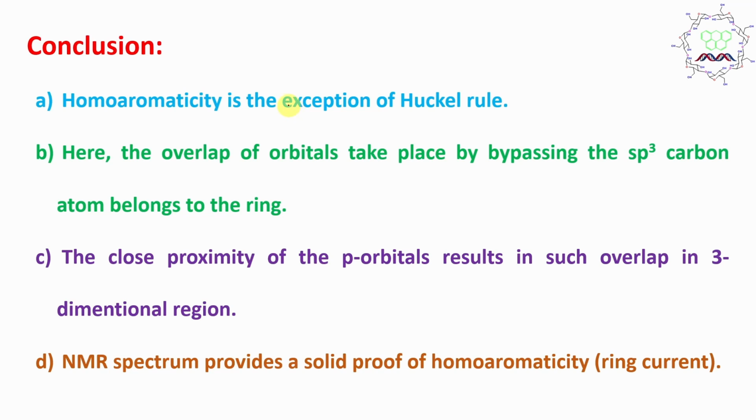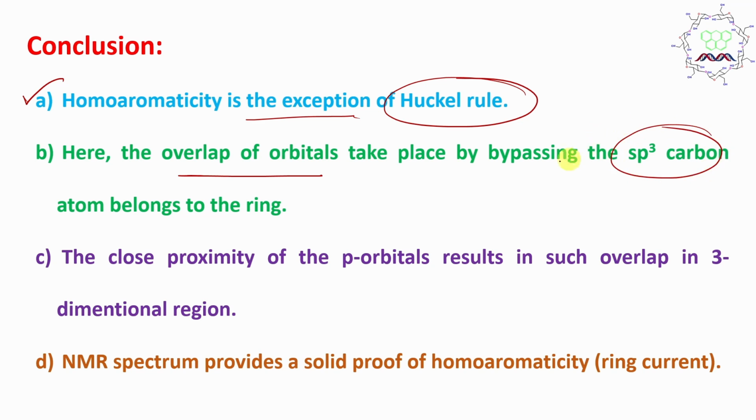So in conclusion, whatever you have learned, homoaromaticity is an exception to the Hückel rule because one or more than one sp3 carbon exists, and in this case the overlap of orbitals takes place, I mean obviously p orbitals, bypassing the sp3 carbon atom belonging to the ring.